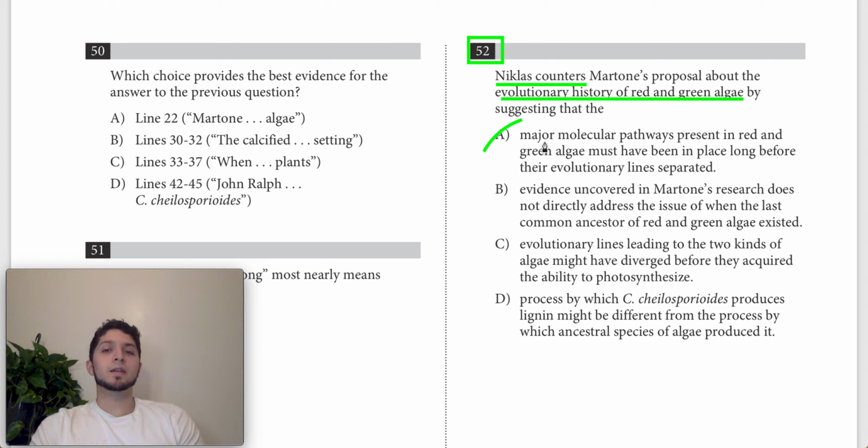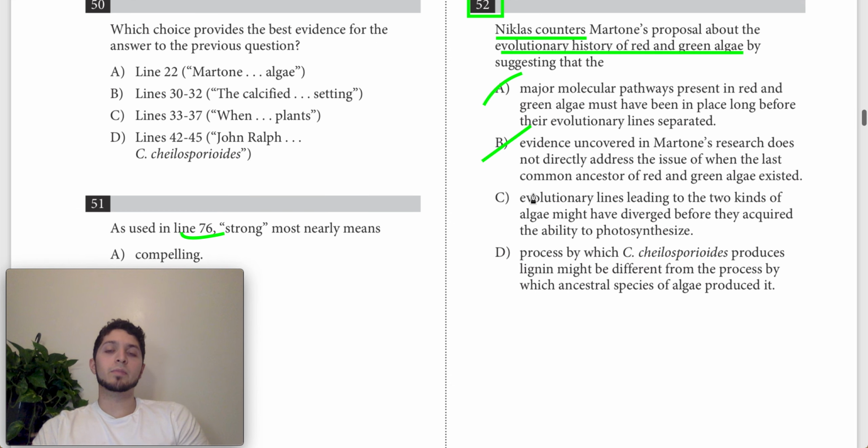That's not the approach that Nicholas takes. Nicholas doesn't really criticize Martone for saying that his research doesn't address this issue. It's wrong for a number of reasons, but that's the main reason we can get rid of B.